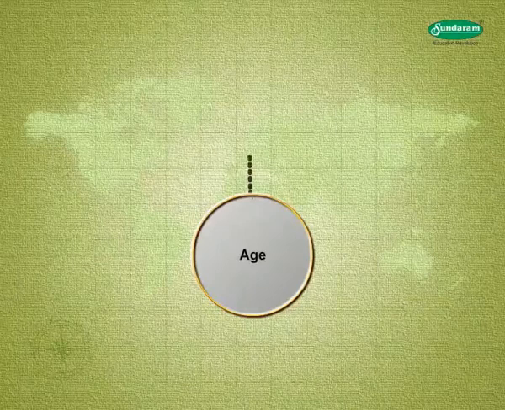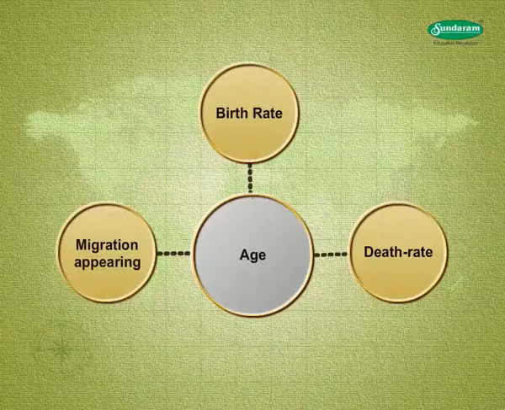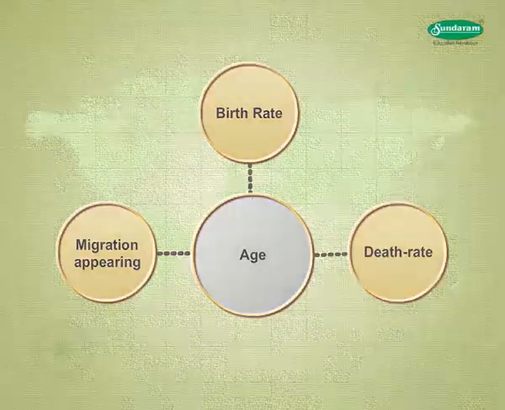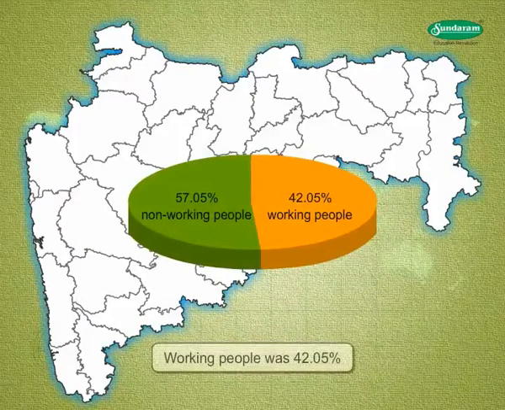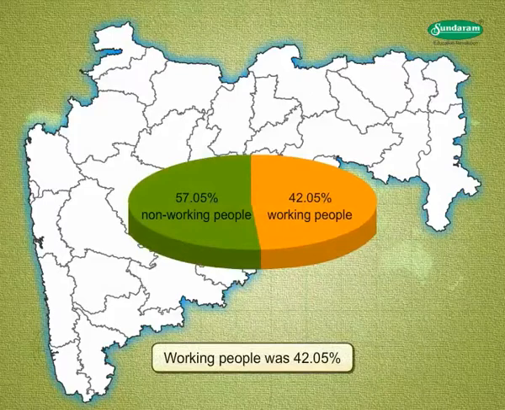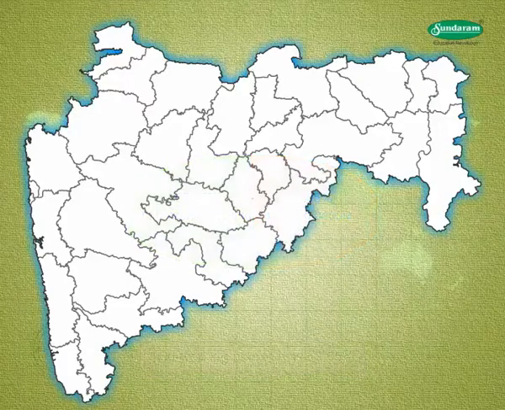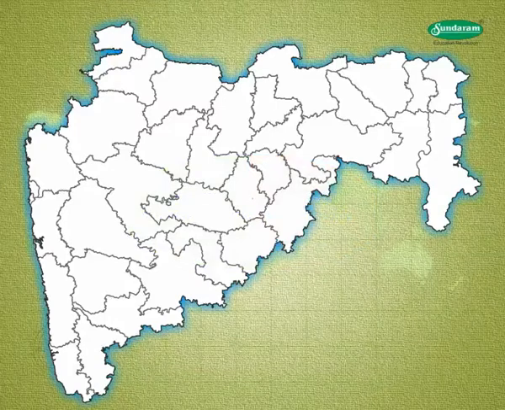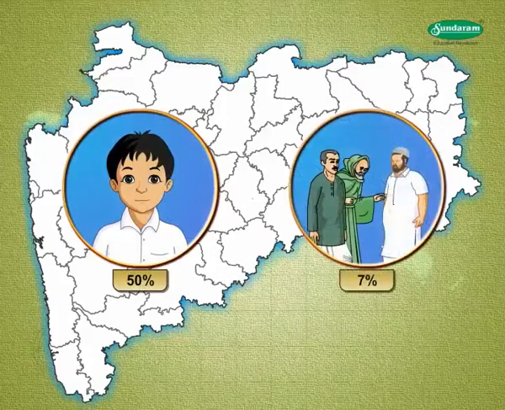Generally, factors like birth rate, death rate, and migration, etc. affect the age structure. As per the 2001 census, the proportion of the working people was 42.05% and the proportion of the non-working people was 57.05%. That is why the state has a low proportion of children, which is 50%, while the proportion of old people is 7%.